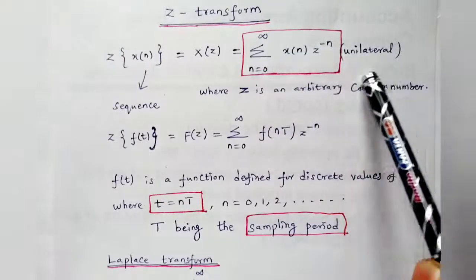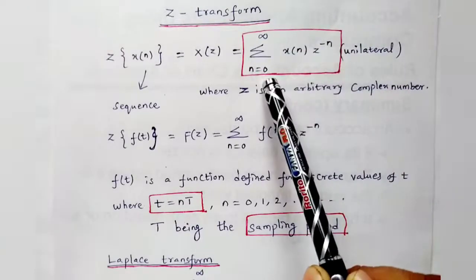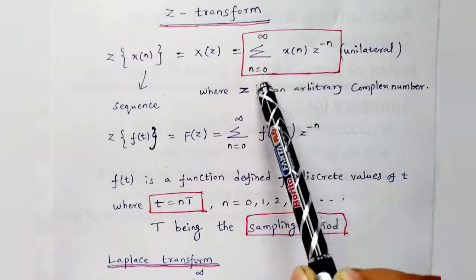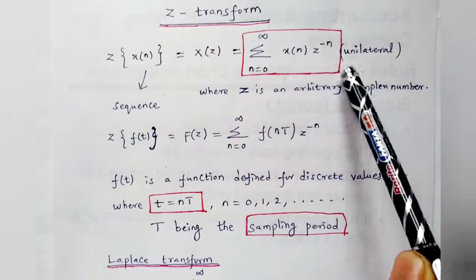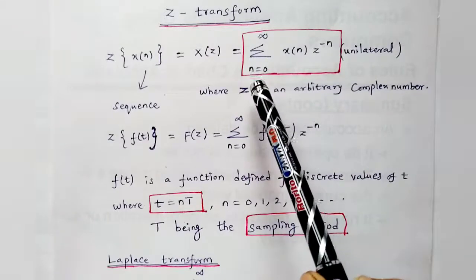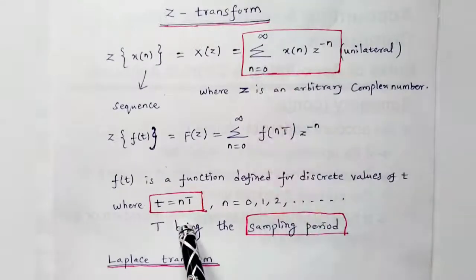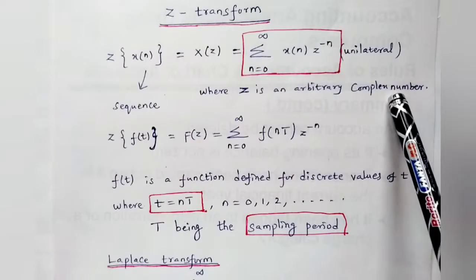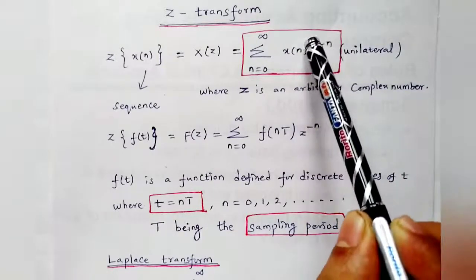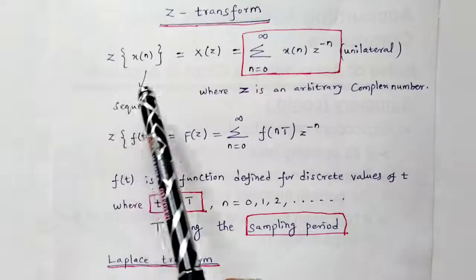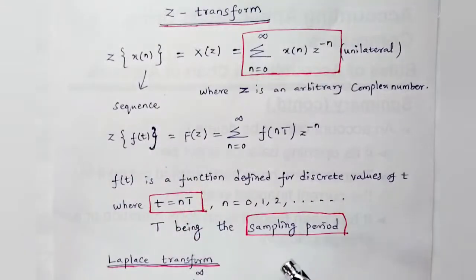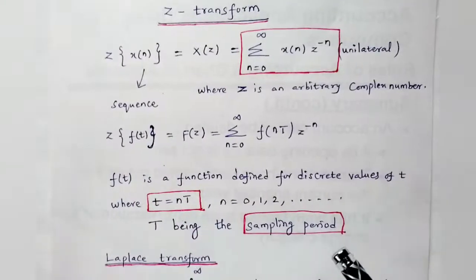Why am I saying this is unilateral? Because you have only the non-negative side, that is, 0 to infinity only. If it is a bilateral one, you have minus infinity to plus infinity, where z is any arbitrary complex number. X of n is a sequence. I told you, this is a discrete function.